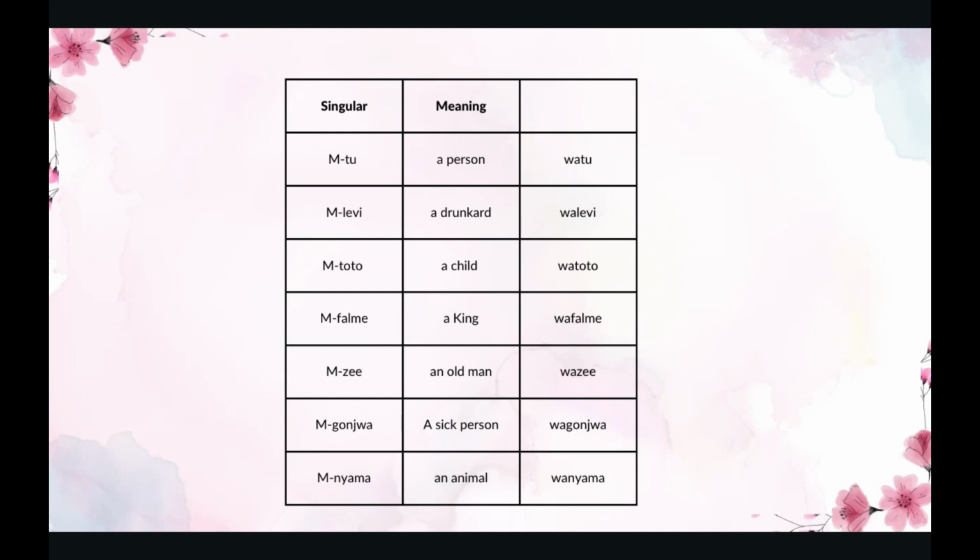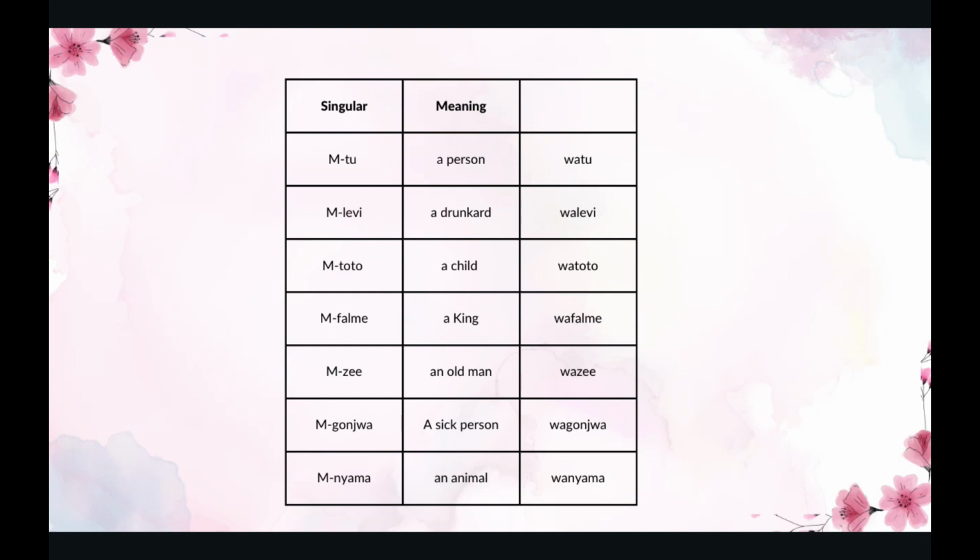Examples: we have the singular in the first column, then the meaning, and then the plural in the last column. First one is mtu. The meaning is a person. The plural of mtu is watu, which means people.